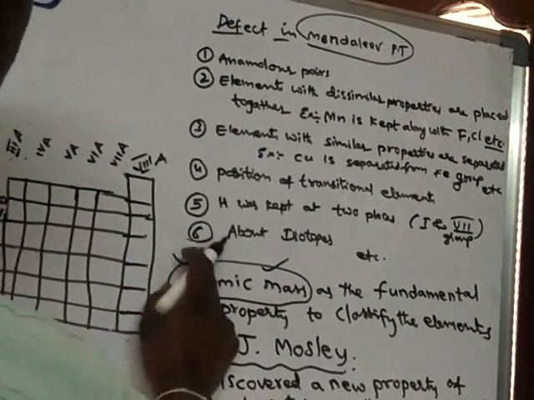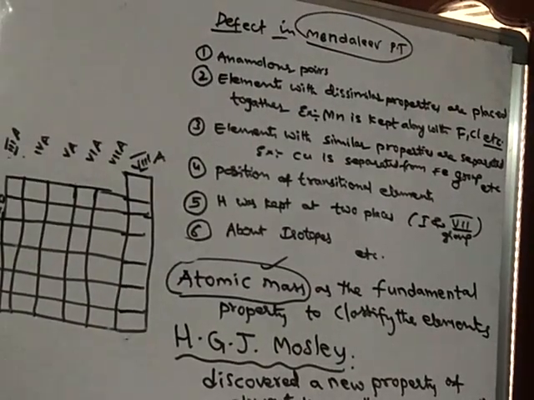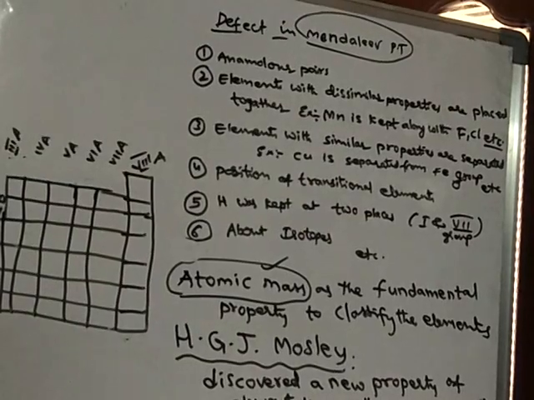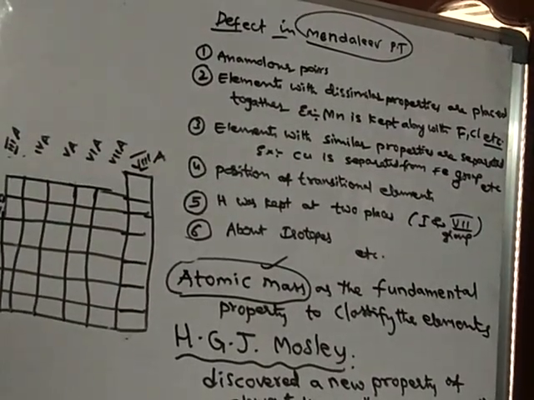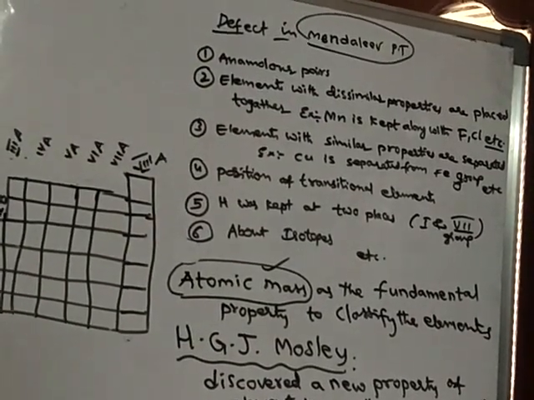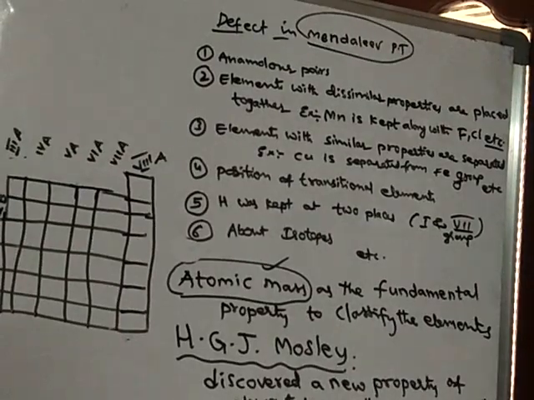Simply note it: he could not separate the subgroups. All the elements belonging to the same group will show differences in their subgroups. That means all the elements belonging to a particular subgroup are similar, but they differ from the other subgroup belonging to the same group.